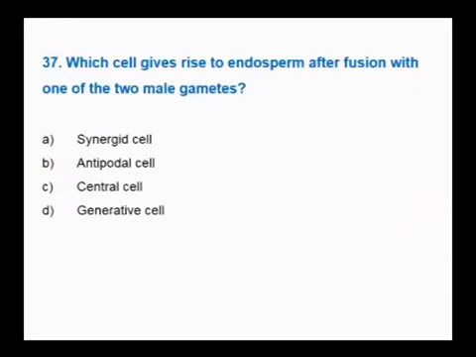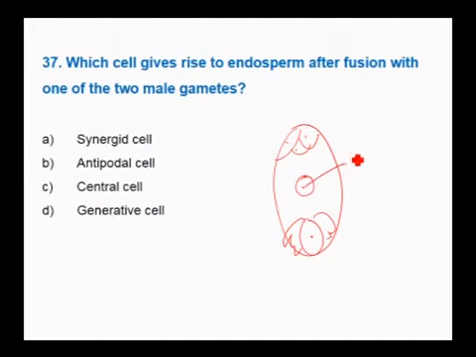Which cell gives rise to endosperm after fusion with one of the two male gametes? As you know, the endosperm is formed by the central cell. We have antipodals, egg apparatus with egg cell and synergids. The central cell, after fusion, becomes triploid PEN, and it is the one which gives rise to endosperm, while the zygote gives rise to embryo. Therefore it is always the central cell.